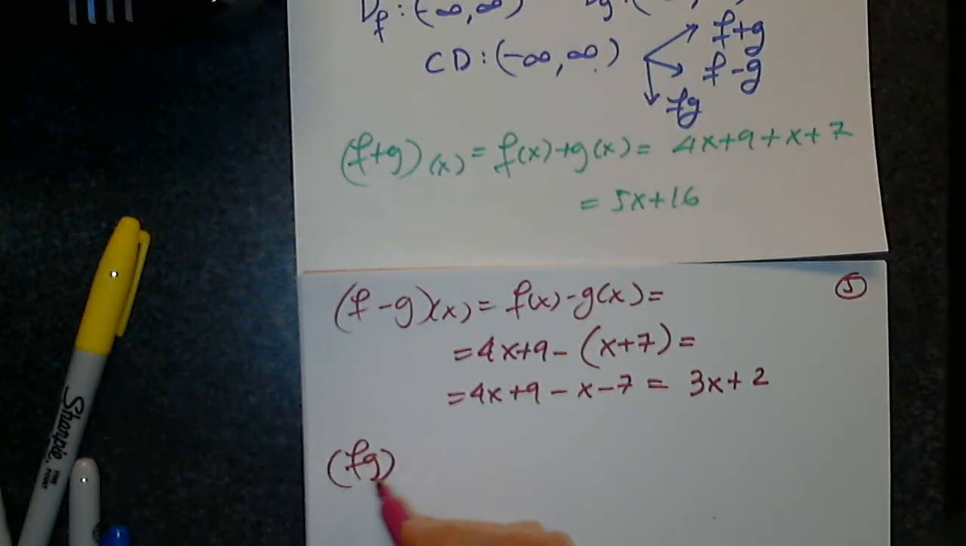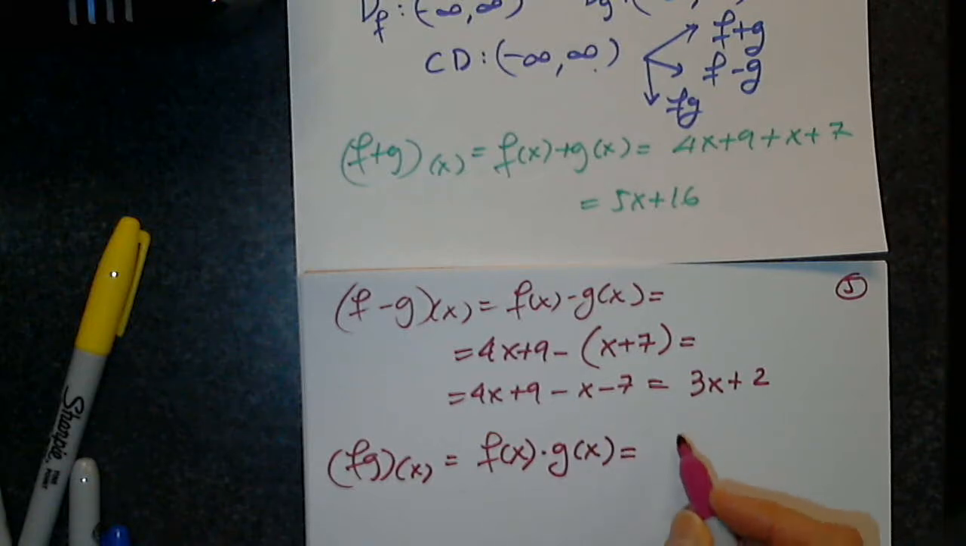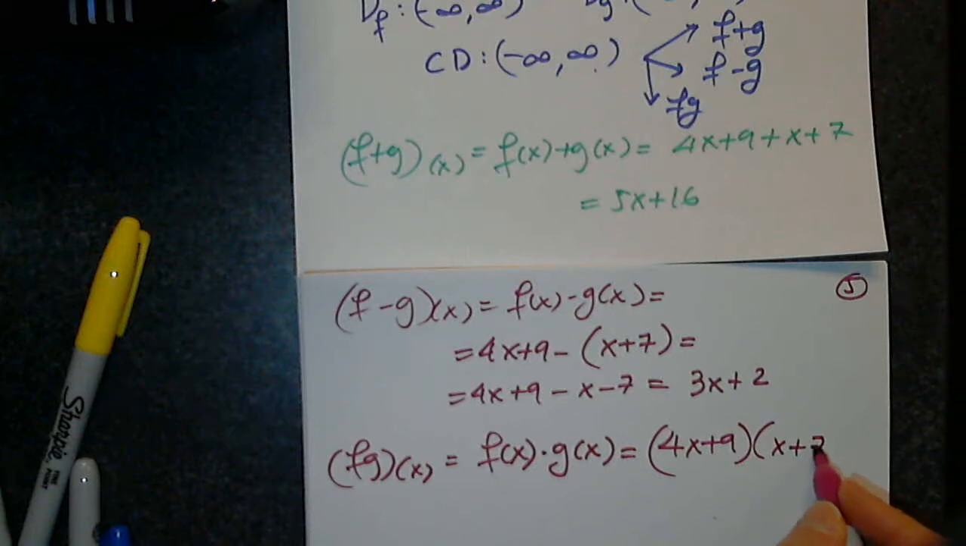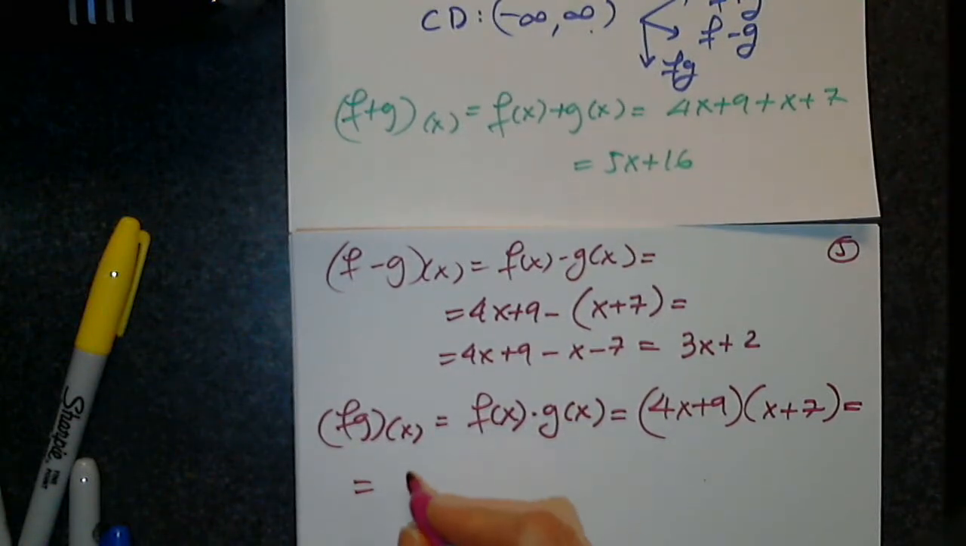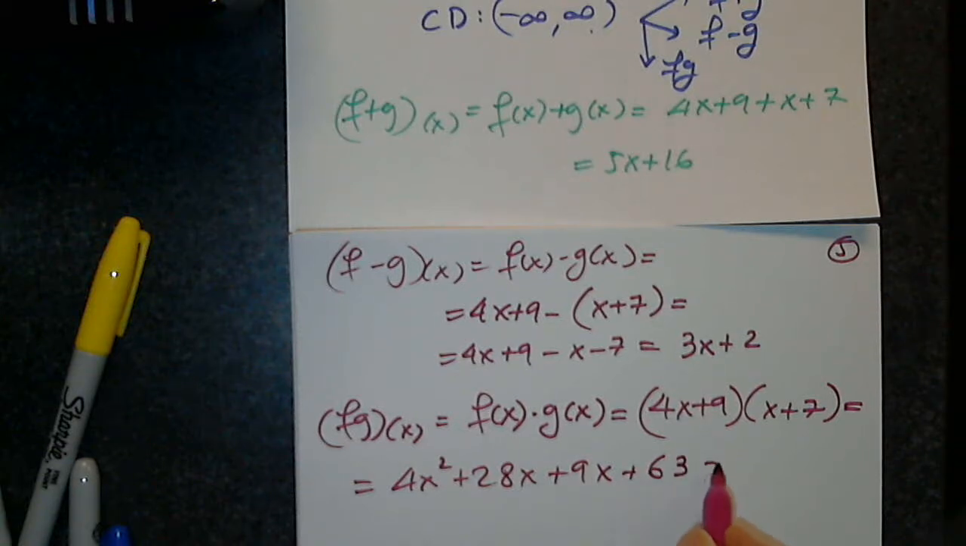Then fg of x equals f of x times g of x, which is 4x plus 9 times x plus 7. I have to use FOIL here. I have no choice. 4x squared, plus 28x plus x plus 63. So 4x squared plus, is it 29x plus 63? We didn't do anything. We just distributed. It's just FOIL. We just multiply.